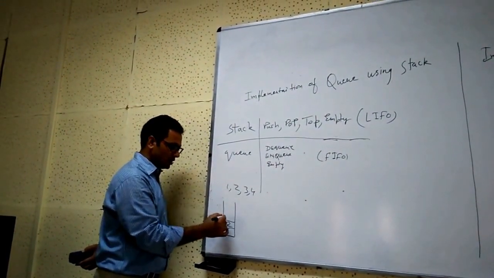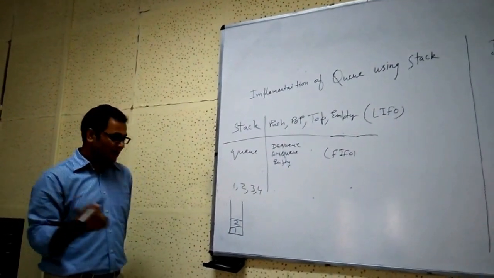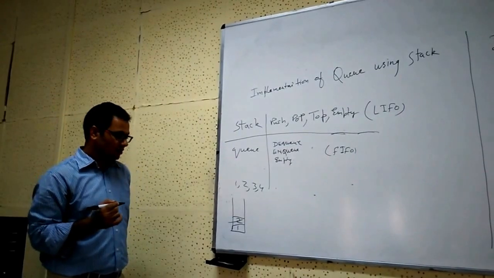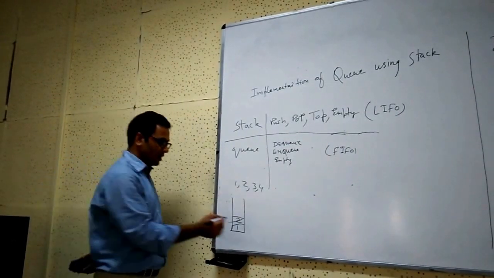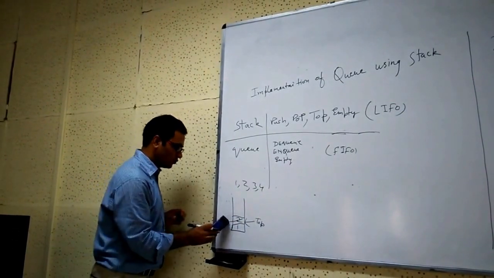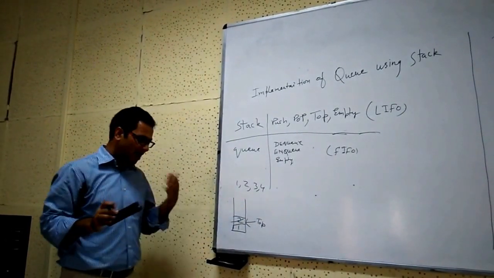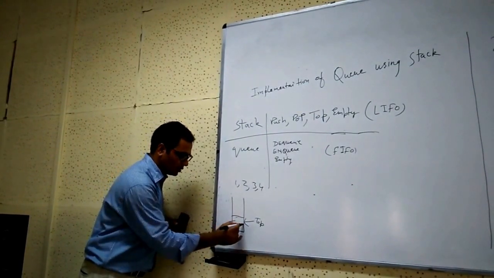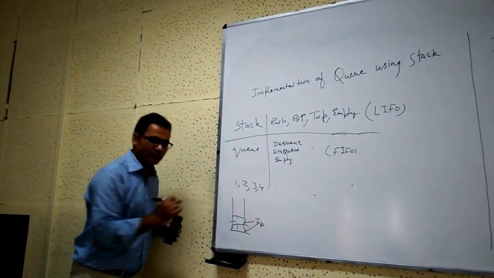If I want to pop one element, then 2 will be popped from this, because it is the topmost element. Each time the top pointer will rise. Let's suppose I have removed 2. Now 1 will be at the top, and the pointer will start pointing to it.